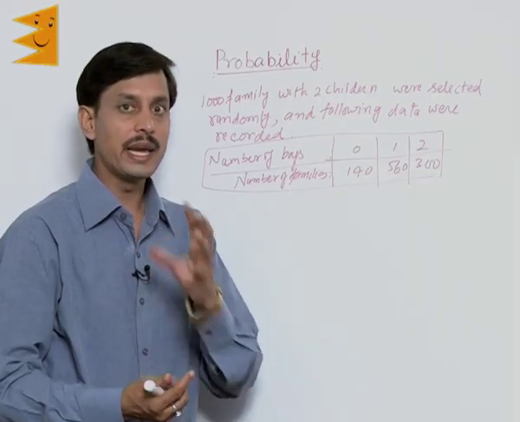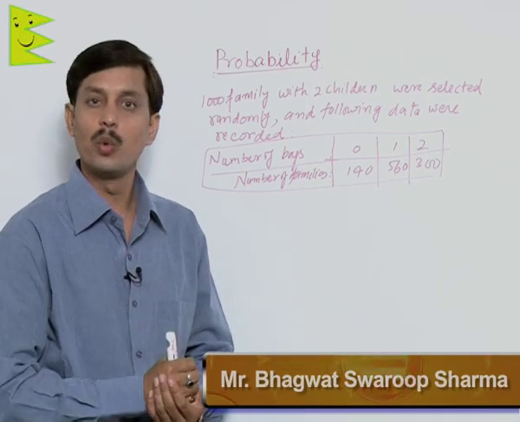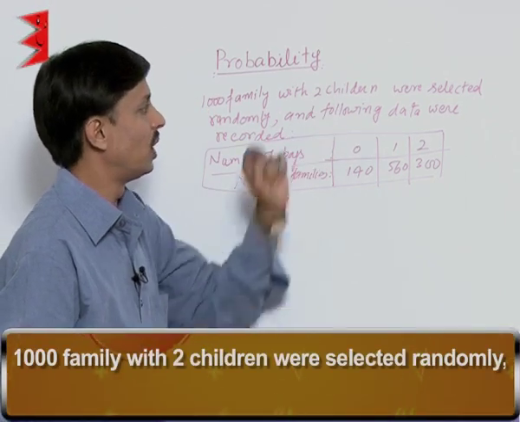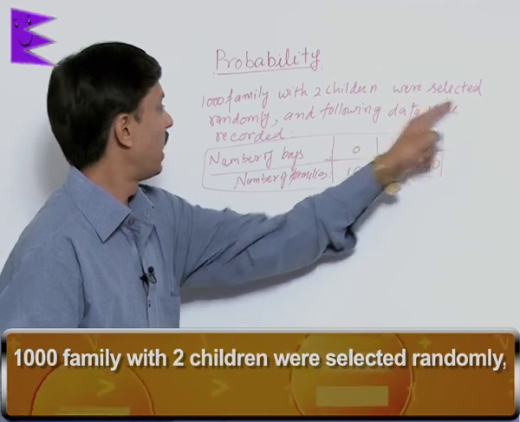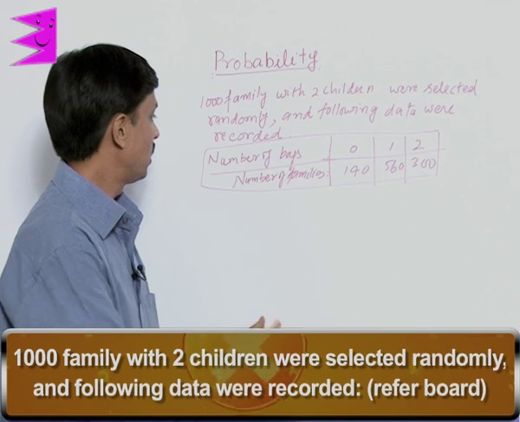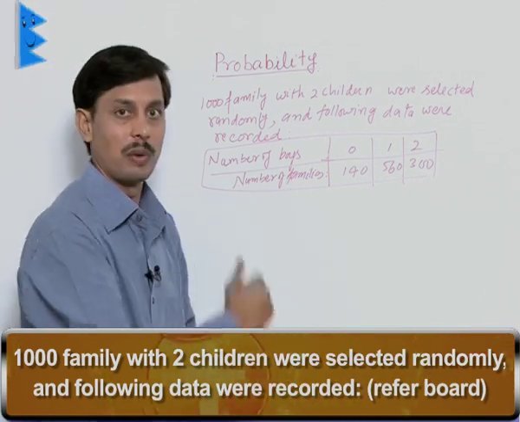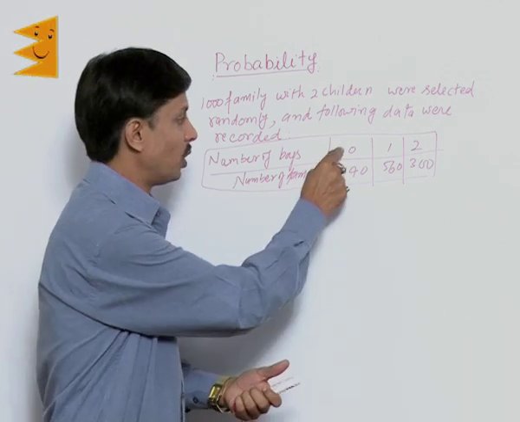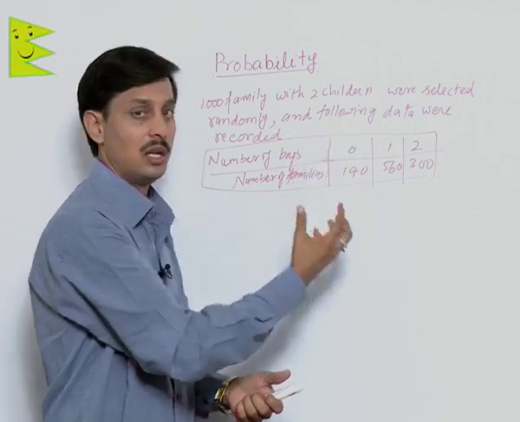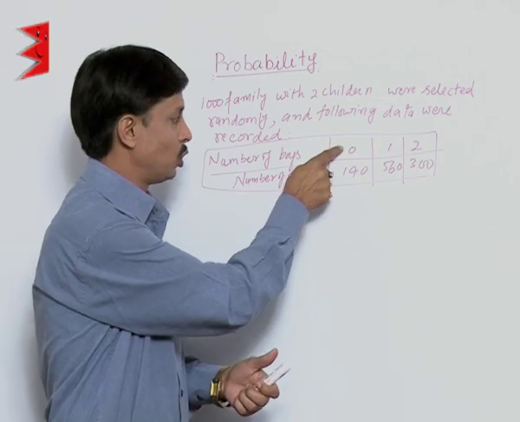If I take an example where some data is given and I want to calculate the probability. 1000 families with 2 children were selected randomly and following data were recorded. The data is number of boys in the family and number of such families. Number of boys 0, that is there is no boy, both the children are girl, that is 0 boy.